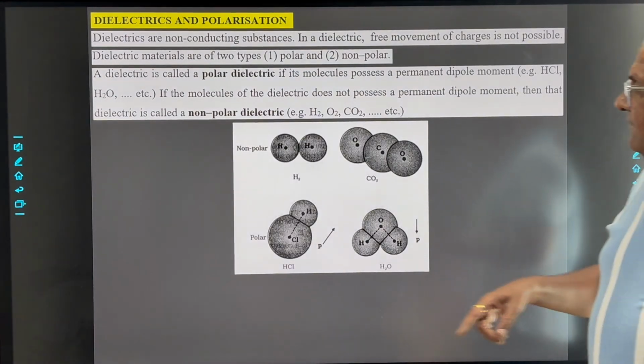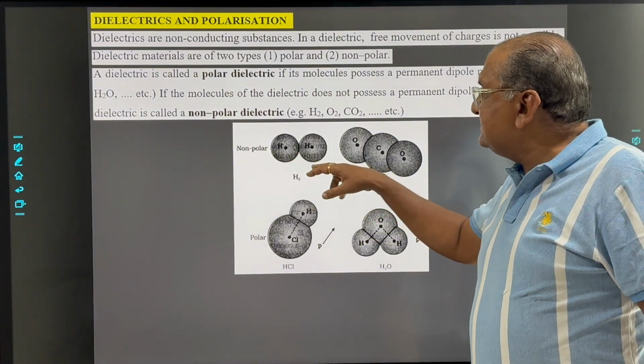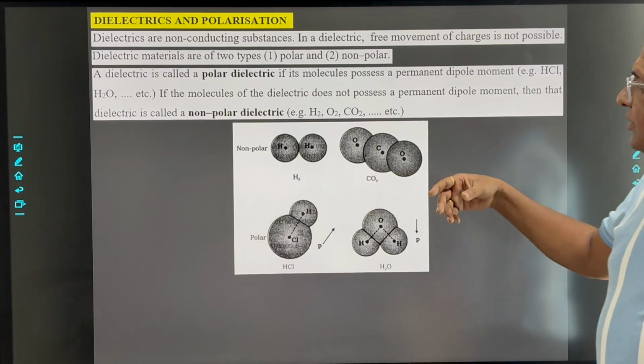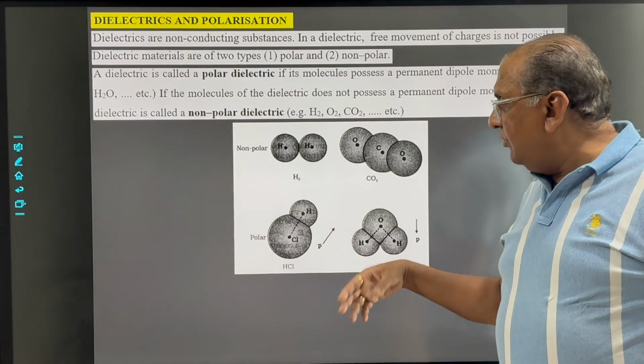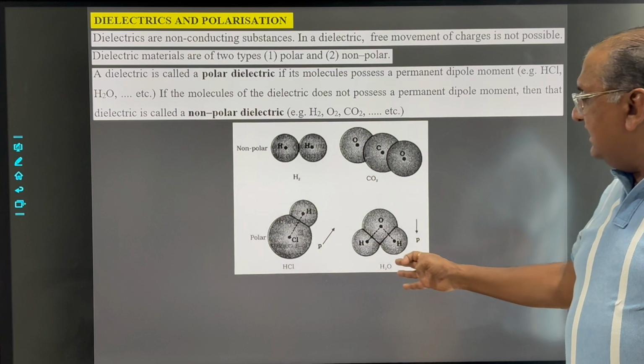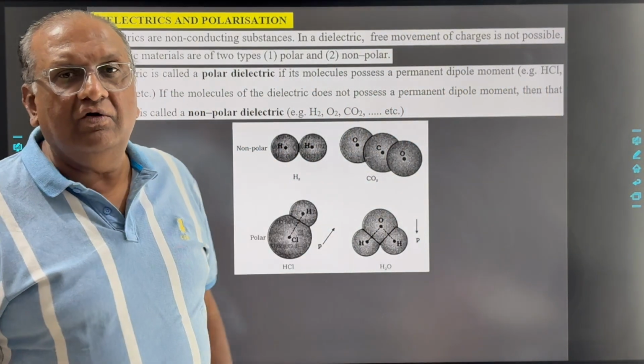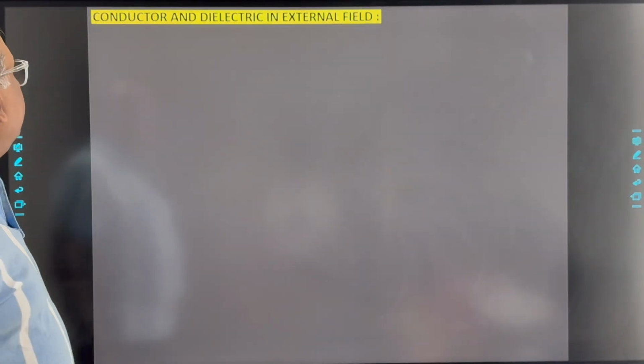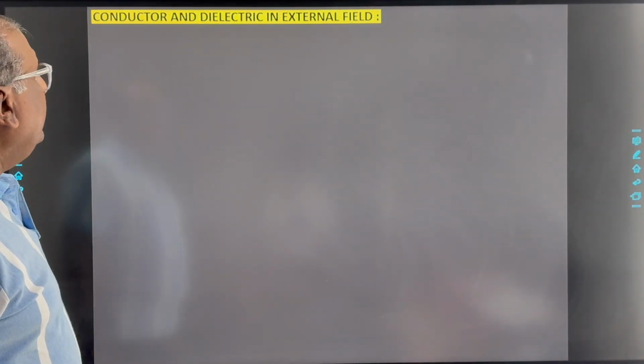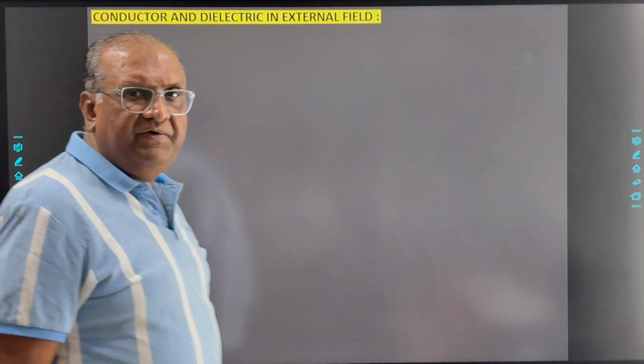And see here, non-polar dielectric substances are H2, O2, CO2, and polar dielectrics are like HCl, H2O, all these molecules. Clear to all of you? Now, next topic. Conductor and dielectric in external field.